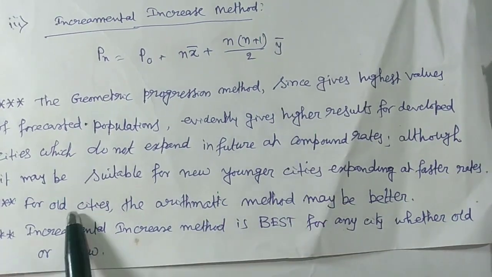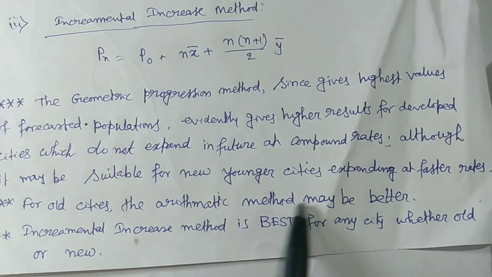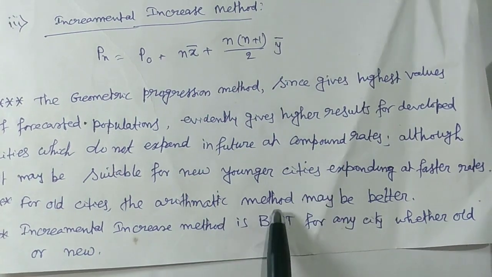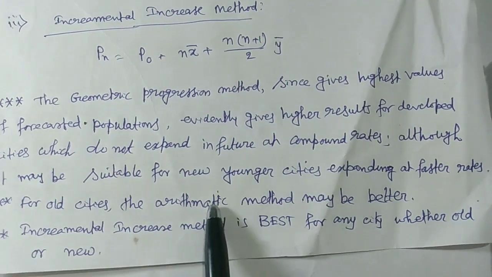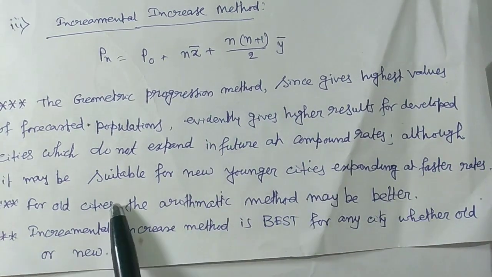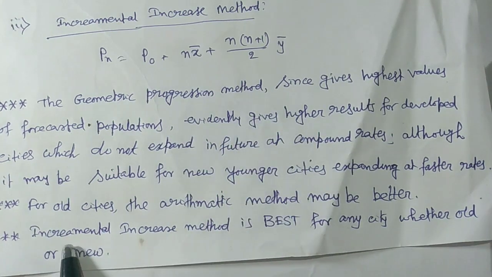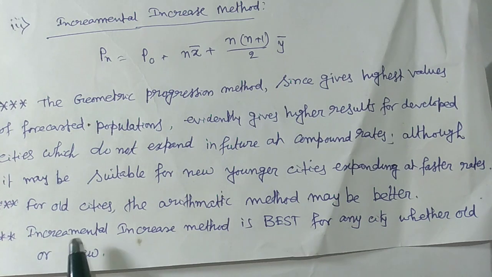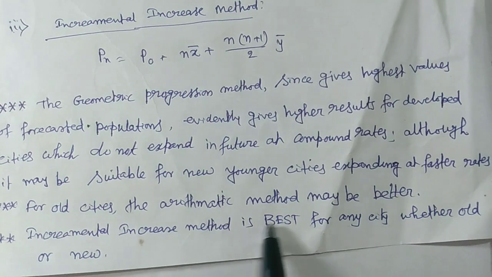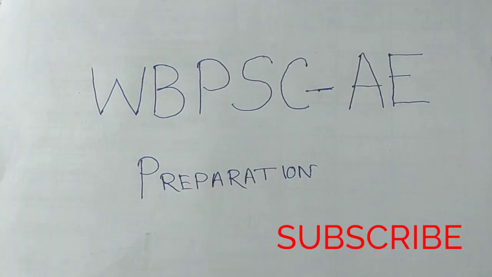Now for old cities, which method is important? For old cities, the arithmetic method may be better. For younger cities expanding at a faster rate, the geometric progression method is important. And the incremental increase method is best for any city, whether it is old or new.